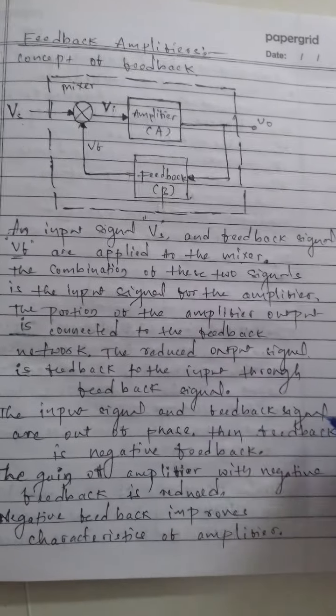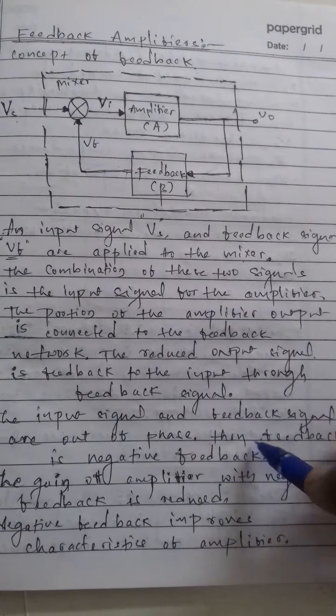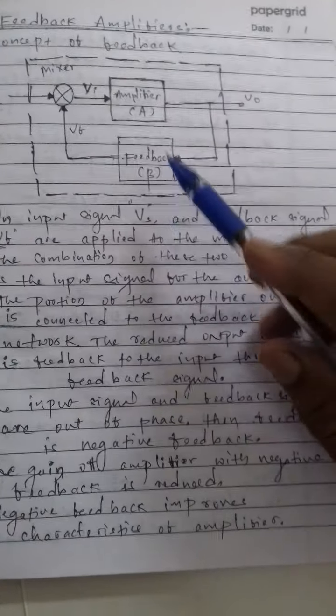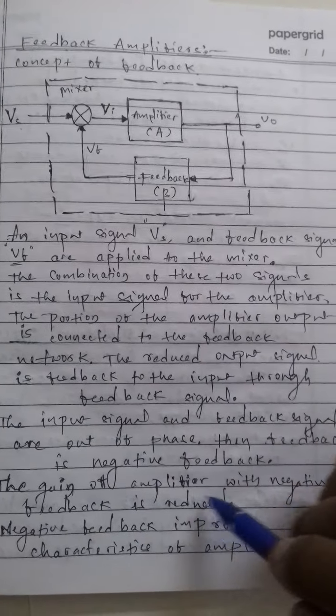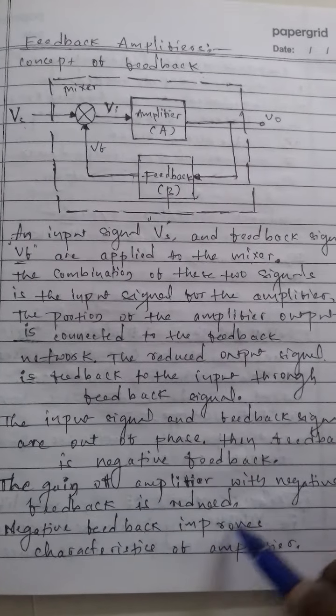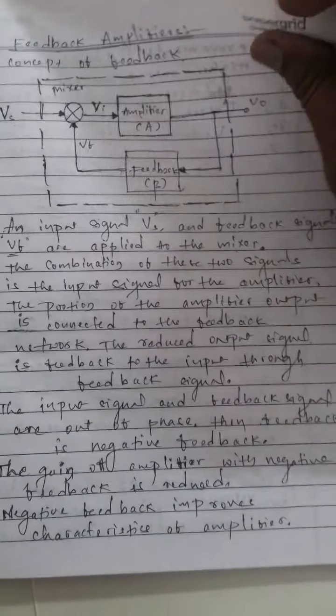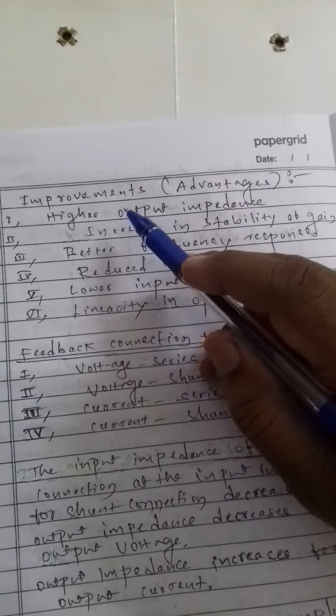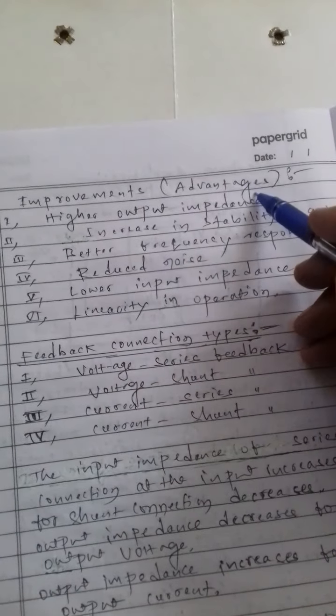If the input signal and the feedback signal are out of phase, then this feedback is known as negative feedback. The gain of the amplifier with negative feedback is reduced. Negative feedback improves the characteristics of the amplifiers. The improvements are the advantages of this.